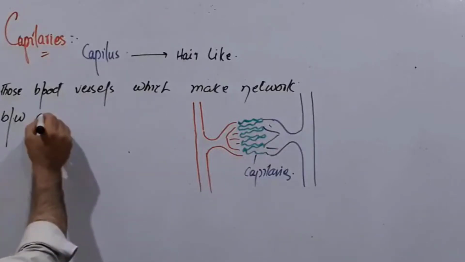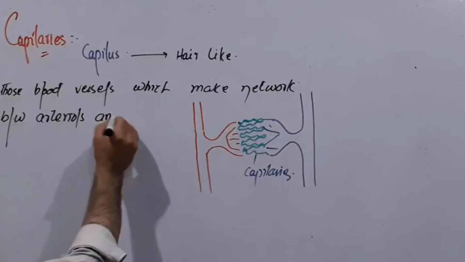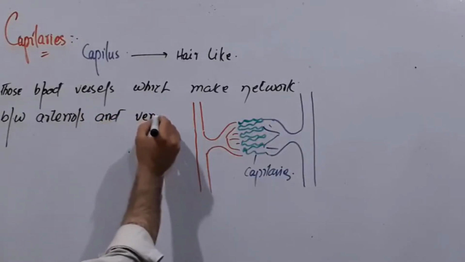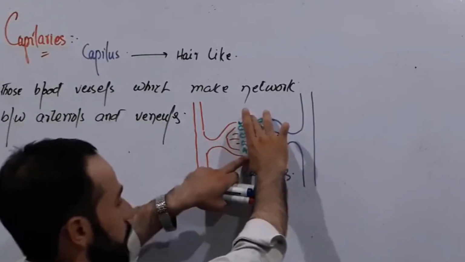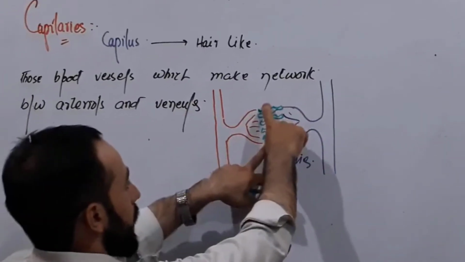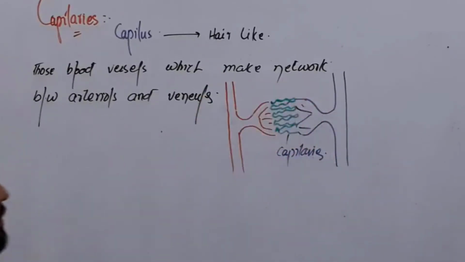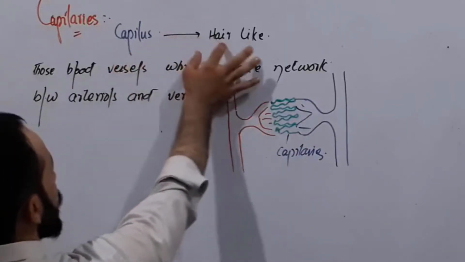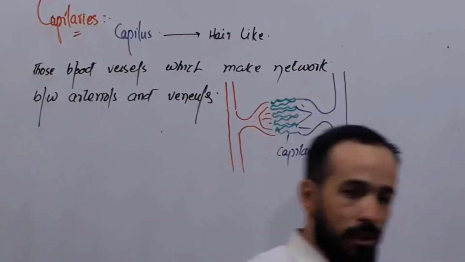So between arterioles and venules. So these are capillaries. What are capillaries? Those blood vessels, smallest blood vessels, which make a network between arterioles and venules. These are called capillaries.